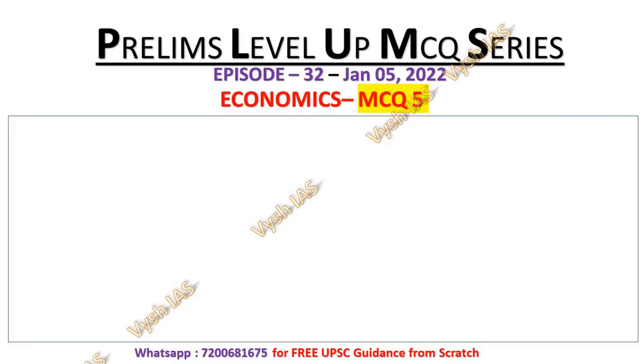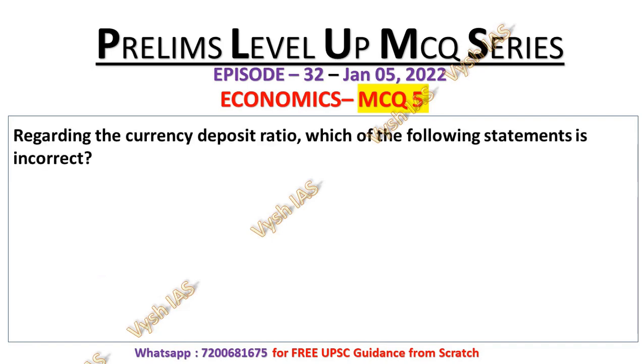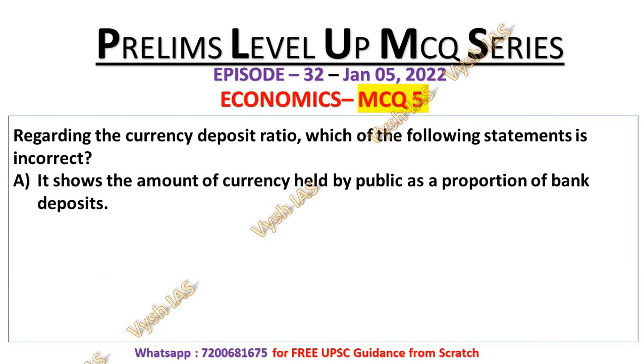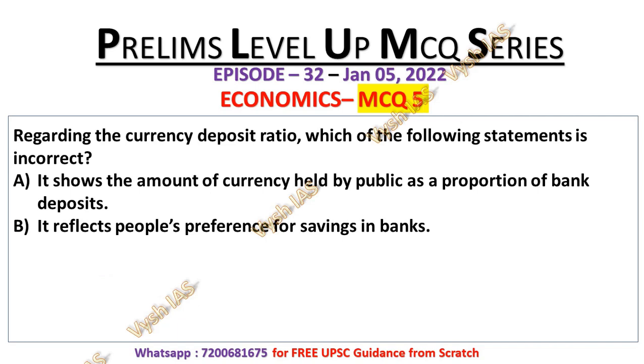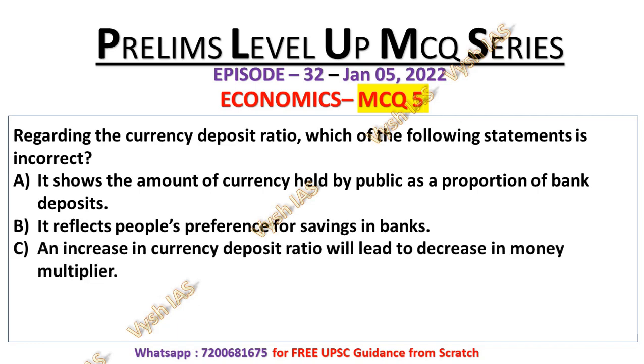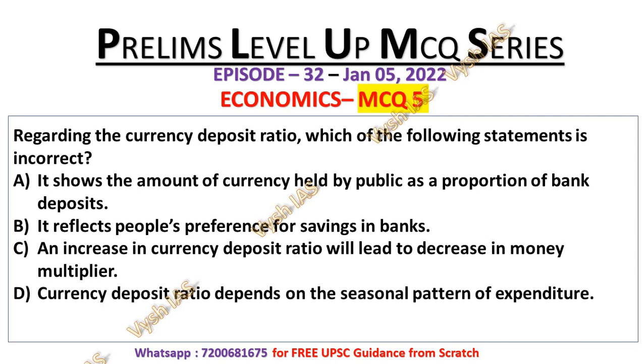Now move on to MCQ number 5. Regarding the currency deposit ratio, which of the following statement is incorrect? So here you have to find the incorrect statement. Statement number A, it shows the amount of currency held by public as a proportion of bank deposit. Statement B: It reflects people's preference for saving in banks. Statement C: An increase in currency deposit ratio will lead to decrease in money multiplier. And statement number D is currency deposit ratio depends on seasonal pattern of expenditure. So here you have to identify the incorrect statement regarding currency deposit ratio.